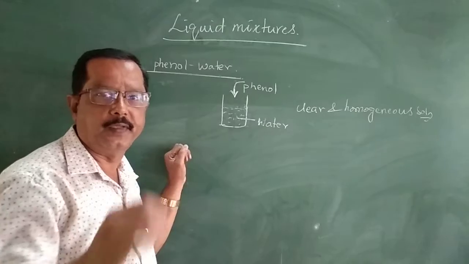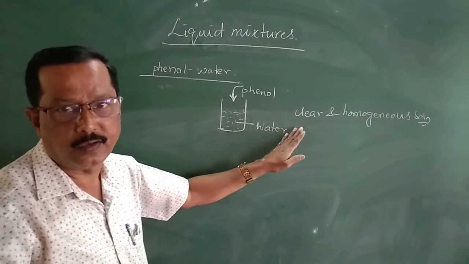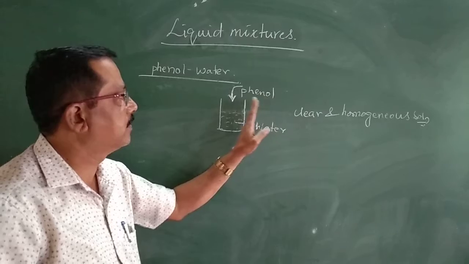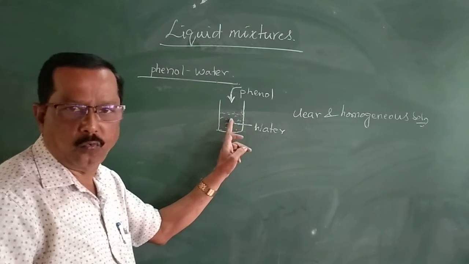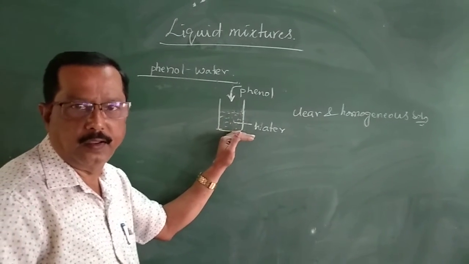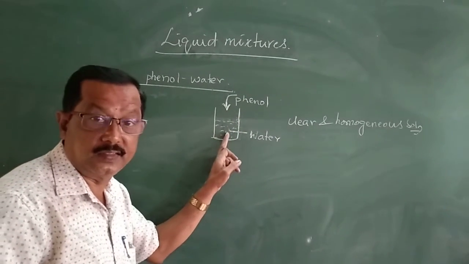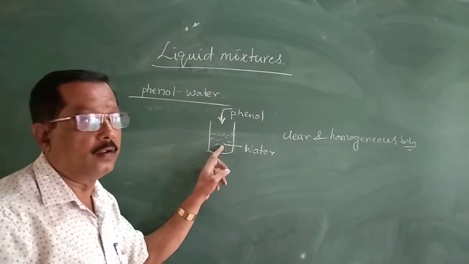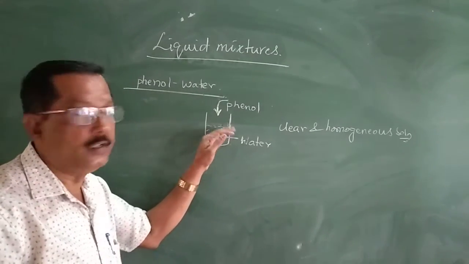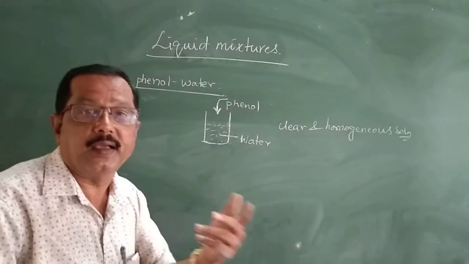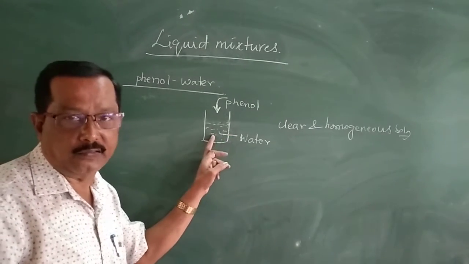In the beginning, phenol dissolves in water to give a homogeneous solution, so we can say that it is completely soluble in water at lower concentration. But as the concentration of phenol increases, the phenol won't dissolve completely. It only dissolves to a limited extent.